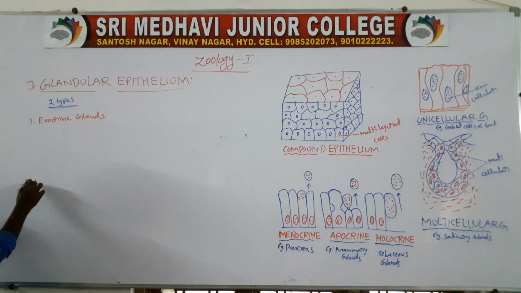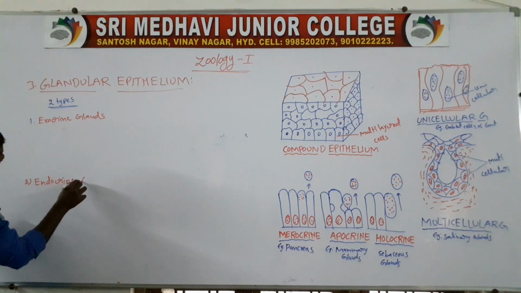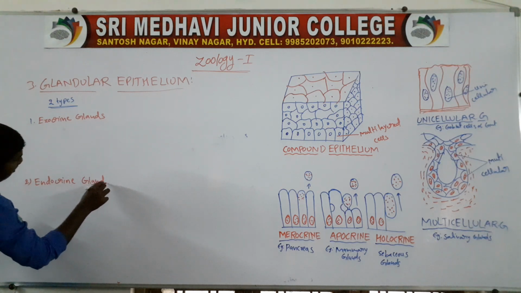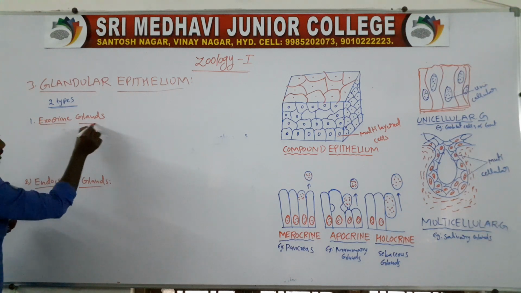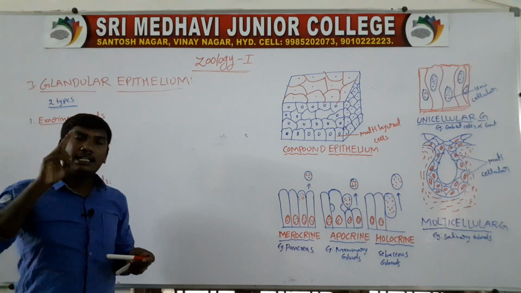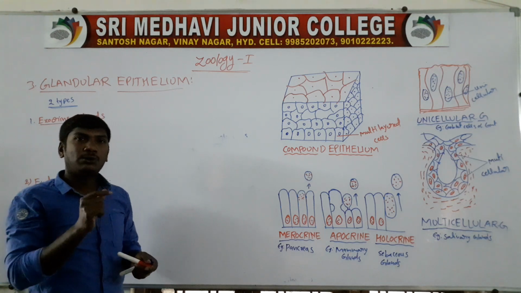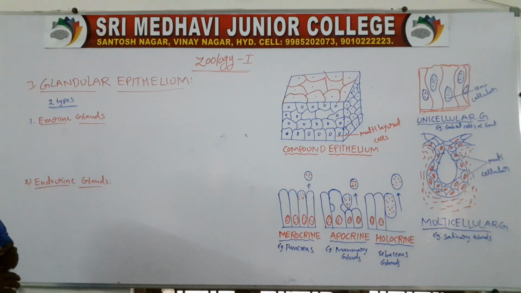Second one, endocrine glands. Based on the secretion, the glandular epithelium has two types. First one, exocrine glands. Second one, endocrine glands.